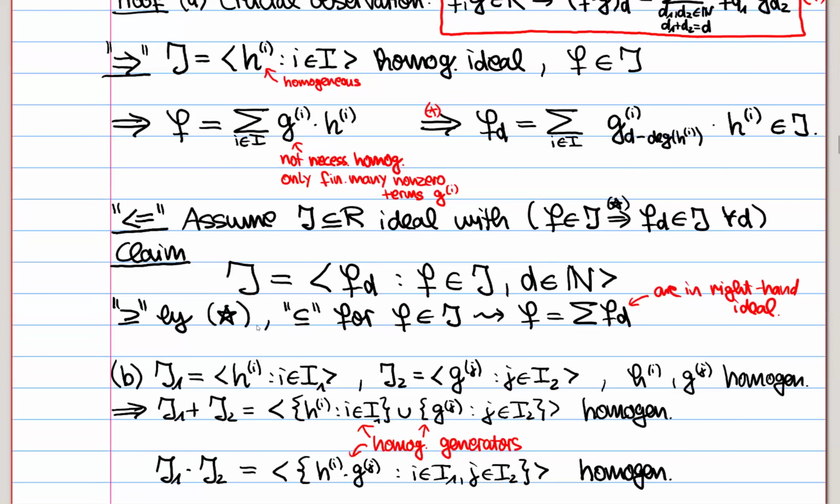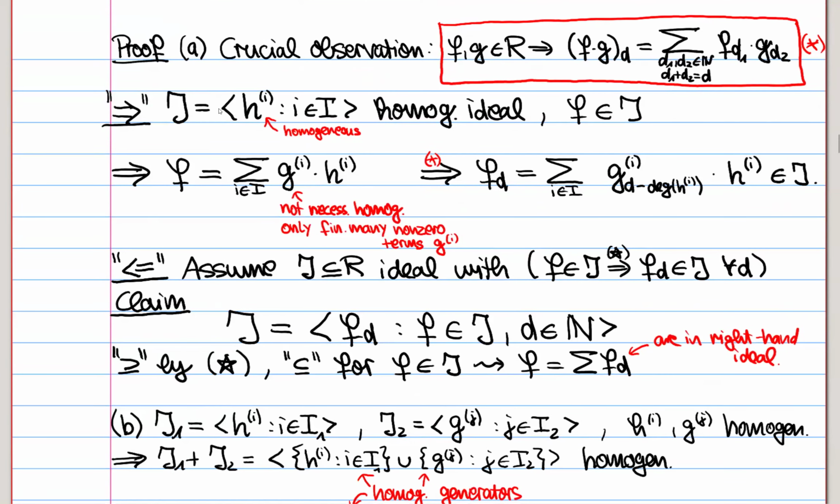So this was easy. And the other is also kind of easy, because if f is in J, we want to show f is in this ideal, but f is just the sum of its f_d. These are clearly in the right-hand side ideal, so f is also in the right-hand side. Not a lot has happened in this proof here, but in fact, we're going to see that this condition A is really very useful. We're going to use it basically in all of the rest of the proof.